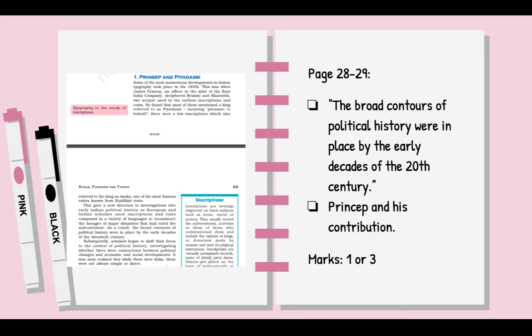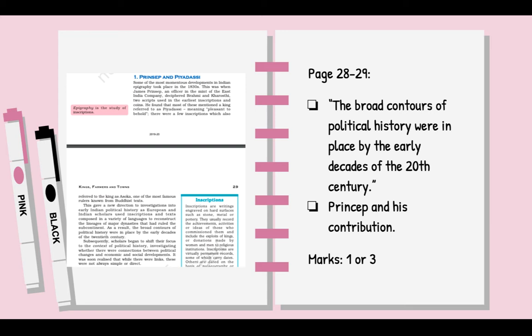So if you turn to page 28 to 29 of your textbook, there are two concepts that we're going to be talking about here very quickly. One is that you may get a statement saying that the broad contours of political history were in place by the early decades of the 20th century. Justify your comment, or something like this.